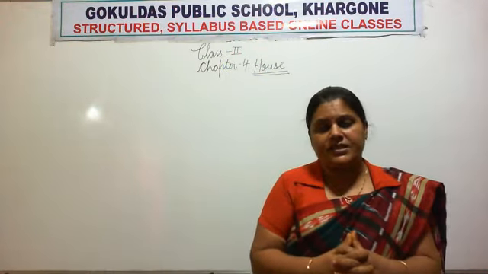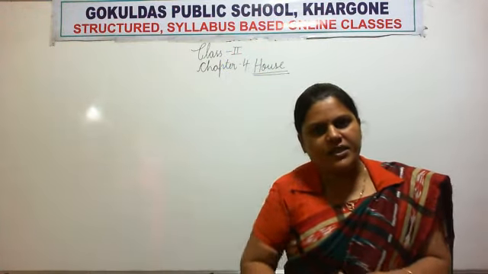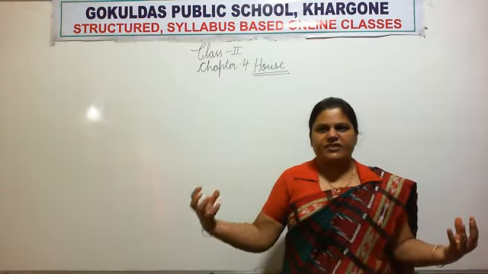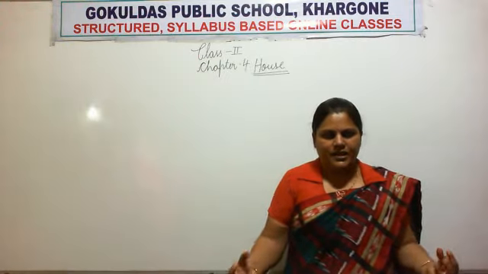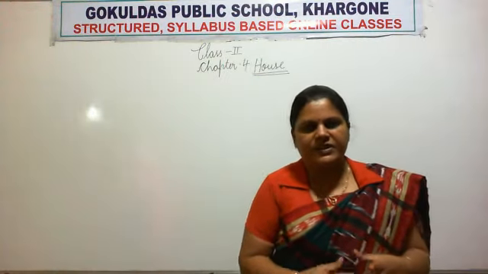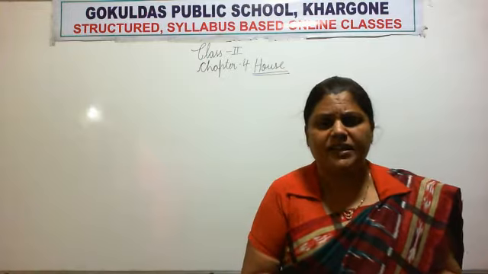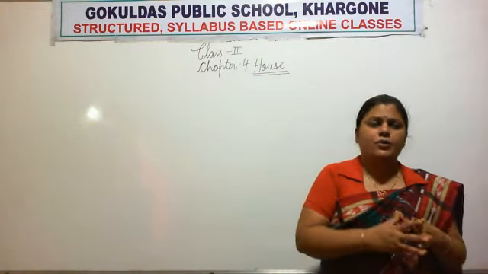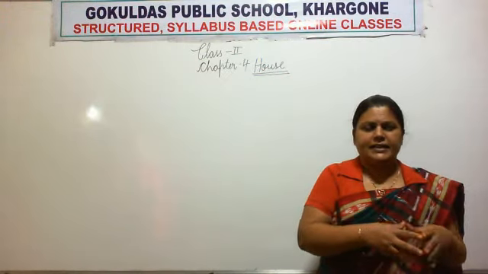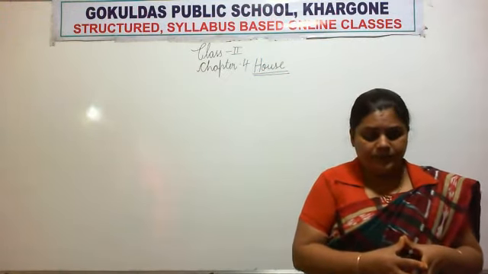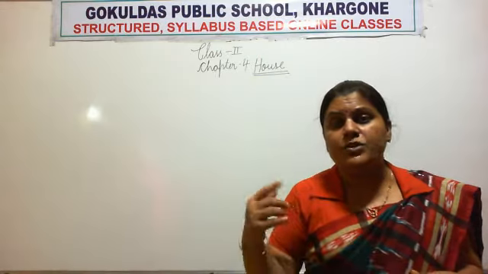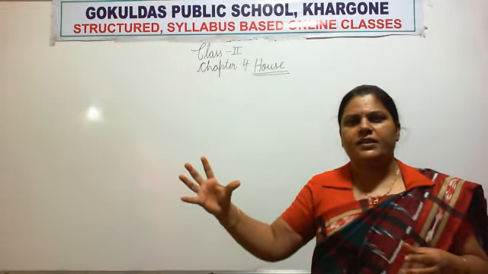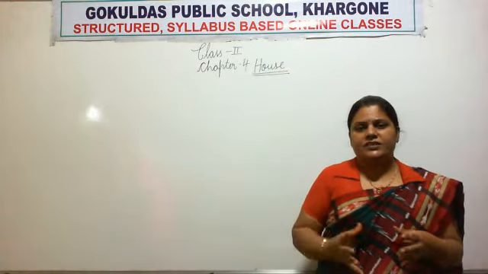Types of houses. Yes, dear students, there are two kinds of houses. First one is kacha house, second one is pakka house. See, first we will talk about the condition of early men. What was the condition of early men? Early men did not have houses at that time. They used the caves. They took shelter in the caves.